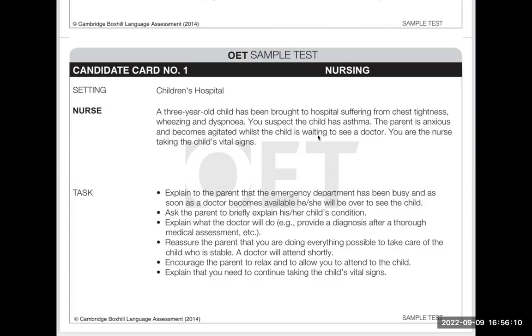So basically, today's topic is different, where you are not talking directly to the patient, because the patient is a child, just 3 years old. So you're talking to the parent. So it's a third party task. That's what I normally say. And this question becomes a little tricky.